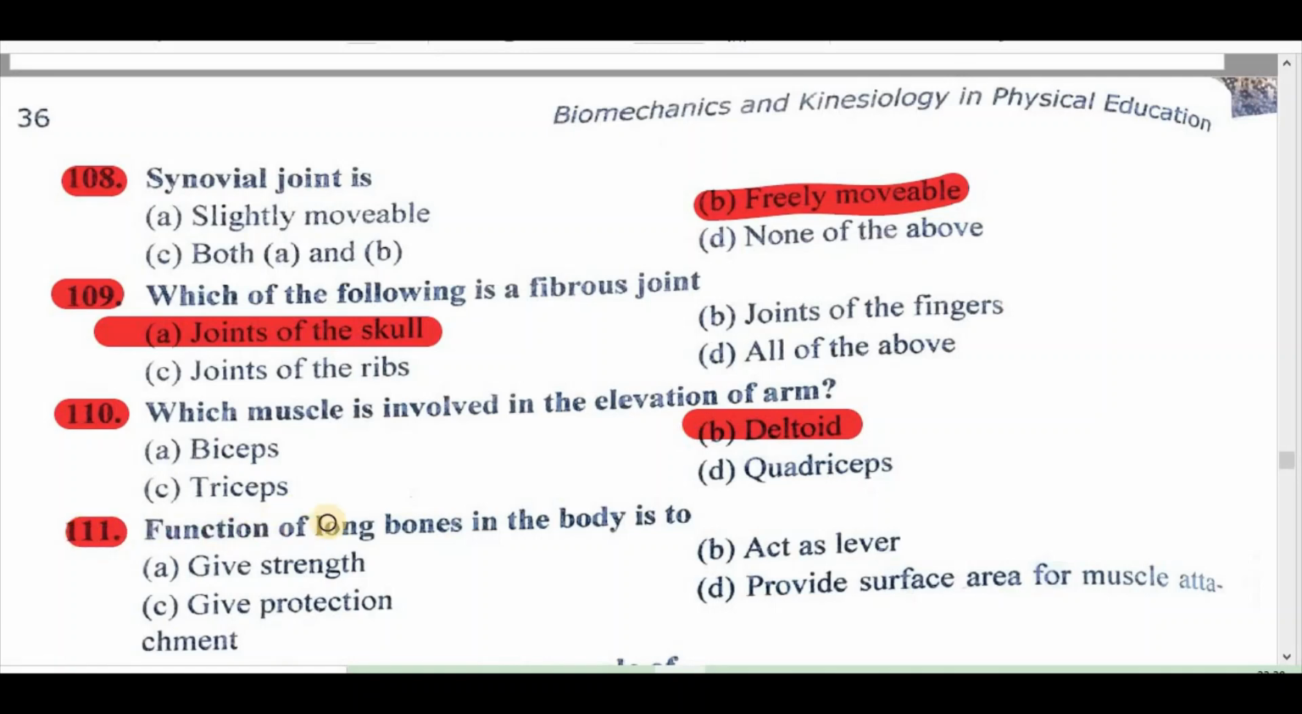111. Function of long bones in the body is to: A. Give strength, B. Act as a lever, C. Give protection, D. Provide surface area for muscle attachment. Right answer is C. Give protection.